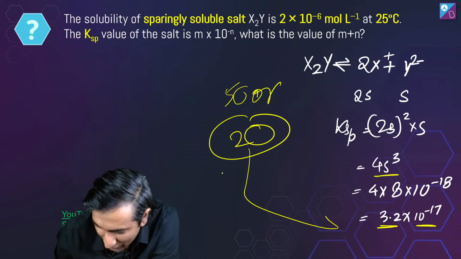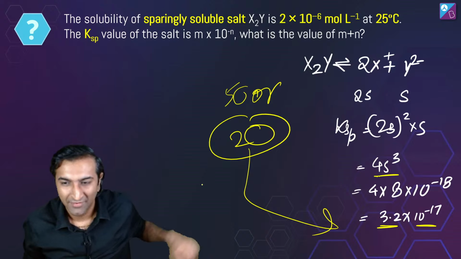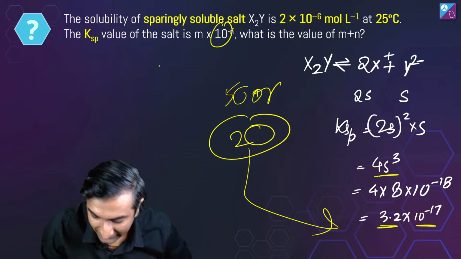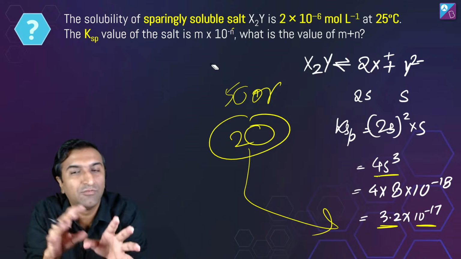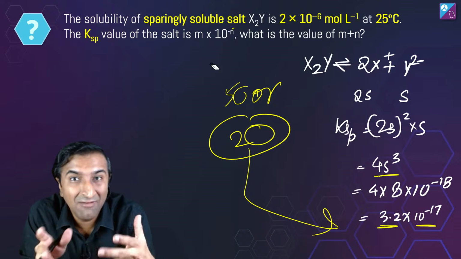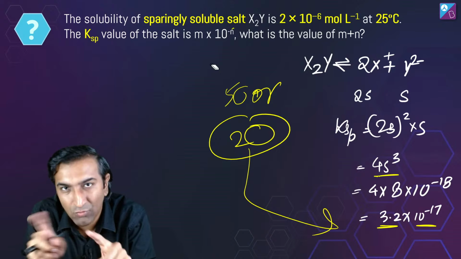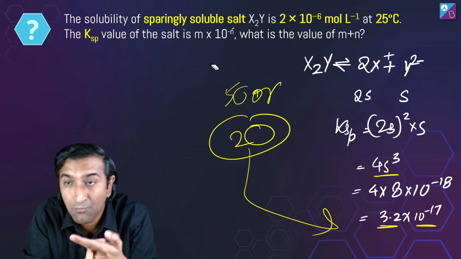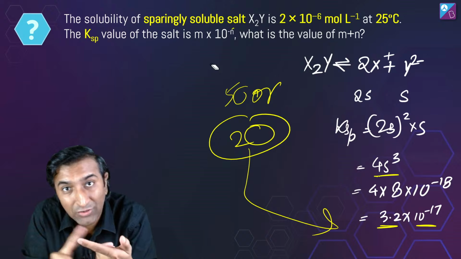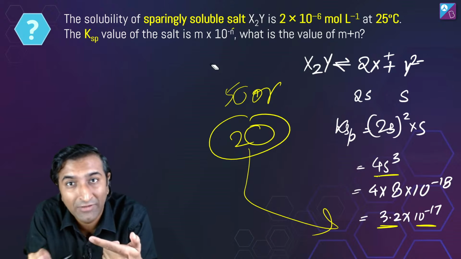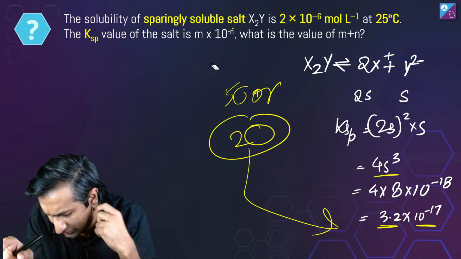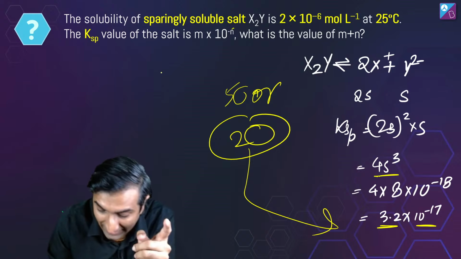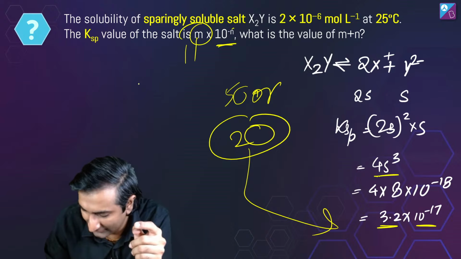Or 20. I would lean more towards 20. Let me tell you why it is 20 rather than 50, because I've written 10 power minus n. You remember from the units and dimensions chapter, the 10 power part doesn't matter. Like 32 and 3.2 are the same in terms of significant figures. So 3.2 into 10 power minus 18 versus 32 into 10 power minus 17, or the other way around. 3.2 into 10 power minus 17 and 32 into 10 power minus 18 is the same number. But because I've written it this way, it is better to write it in this format.